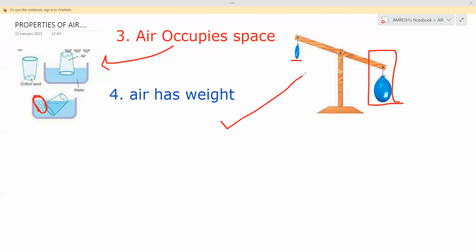Okay, you just remember these small points. Air has weight. See, because in this balloon there is no air, and in this balloon air is there, so it is inflated and it has more weight.